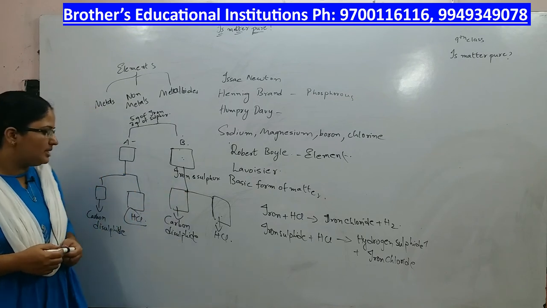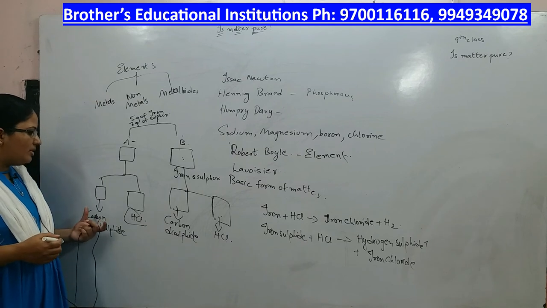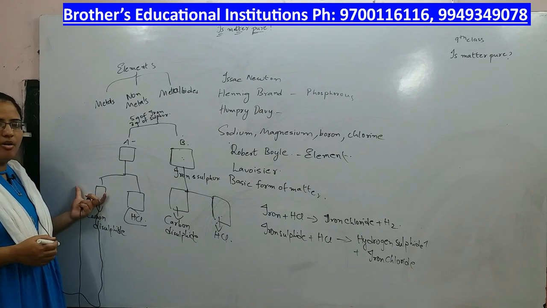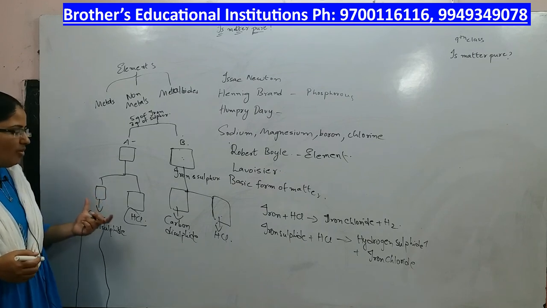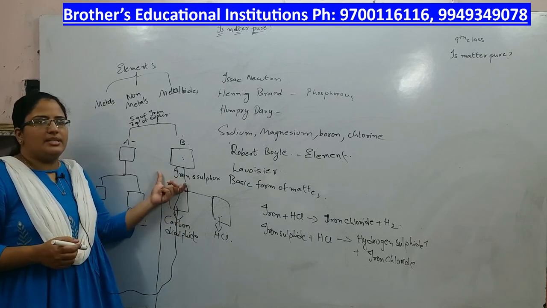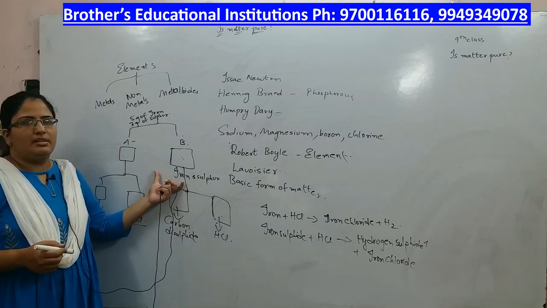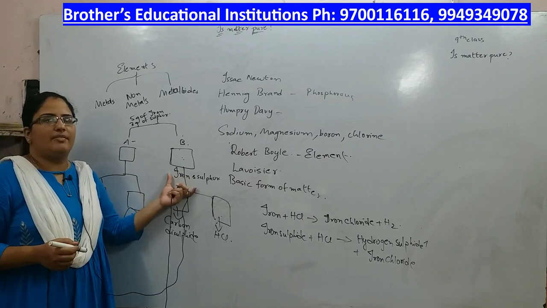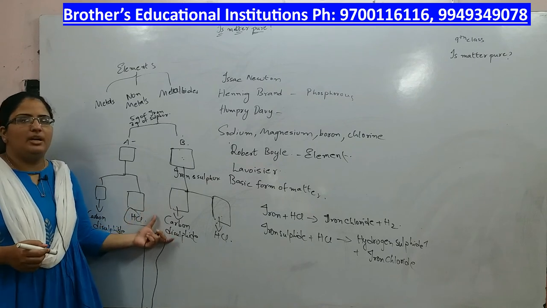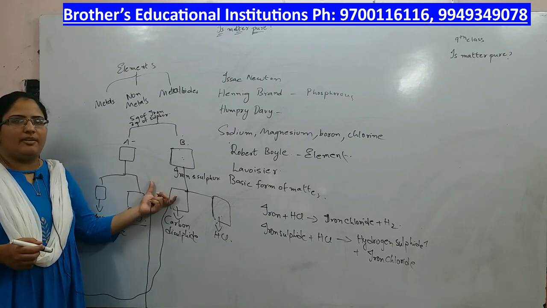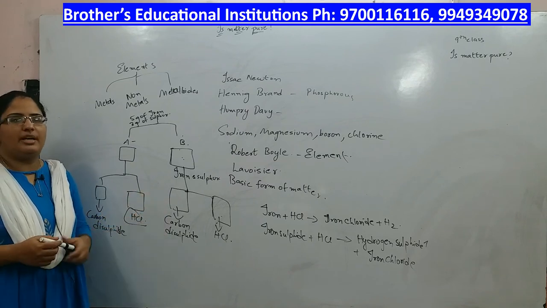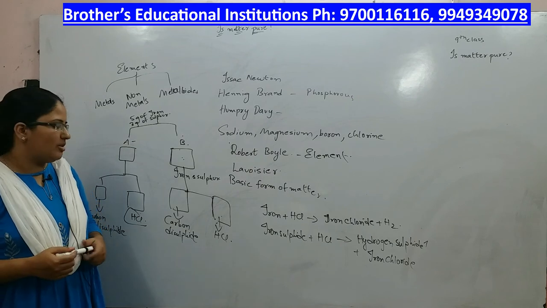I want you to do a small homework. I want you to find out what happens when we add carbon disulfide to the mixture of iron and sulfur, and what happens when we add carbon disulfide to iron sulfide. Whenever you heat the mixture of iron and sulfur, you get iron sulfide. So find out what happens when you add carbon disulfide to iron sulfide. Make it a solution and find out what happens in this case.